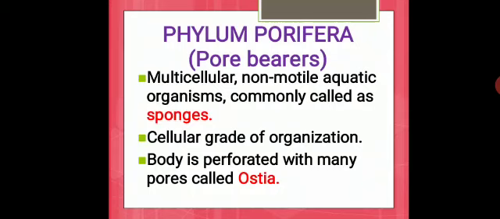Commonly called sponges. Cellular grade of organization, which means they are organized based on their cells. Last point, the body is perforated with many pores called ostia. Since they have many pores on their body, we call them ostia.